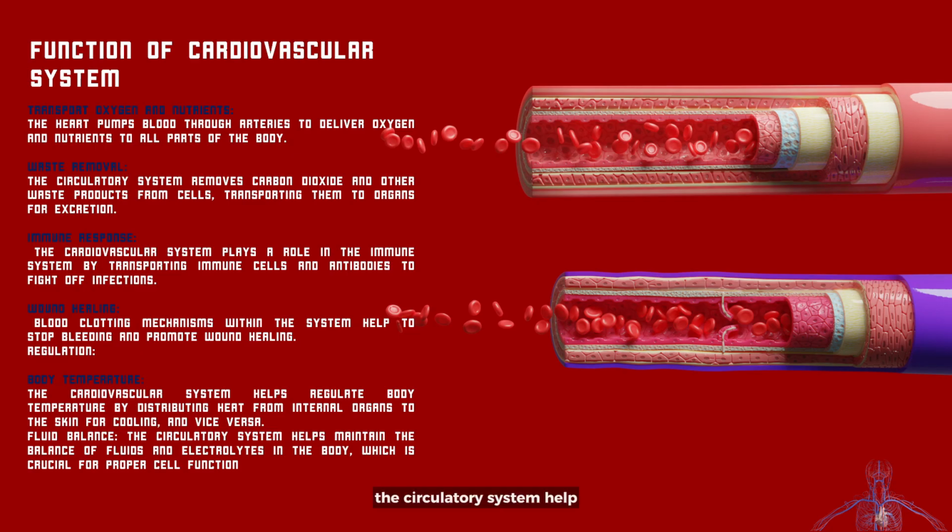The circulatory system helps maintain the balance of fluid and electrolytes in the body, which is crucial for proper cell function. So the last function of the cardiovascular system is body temperature. The cardiovascular system helps regulate body temperature by distributing heat from internal organs to the skin for cooling, and vice versa.